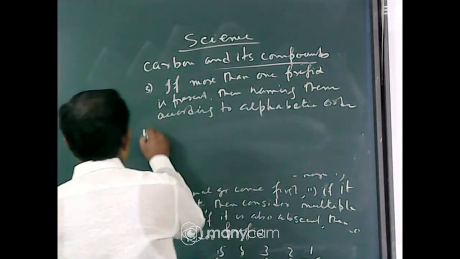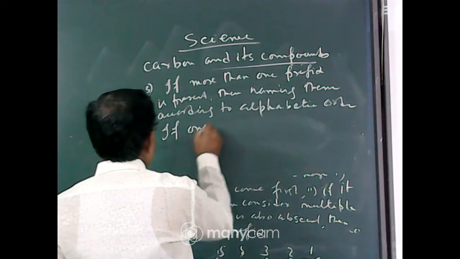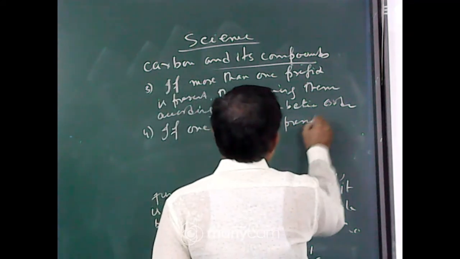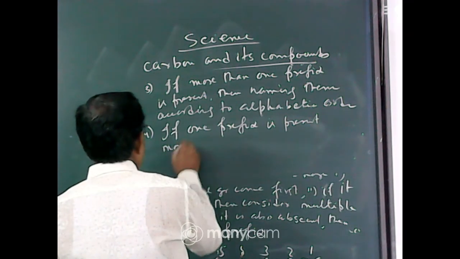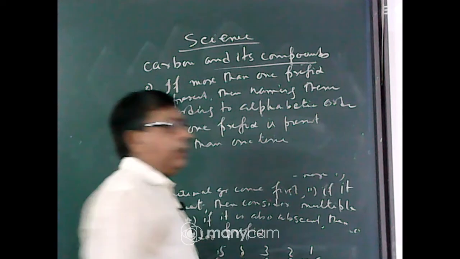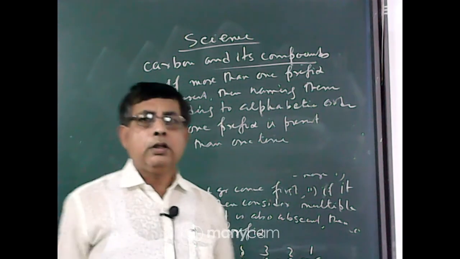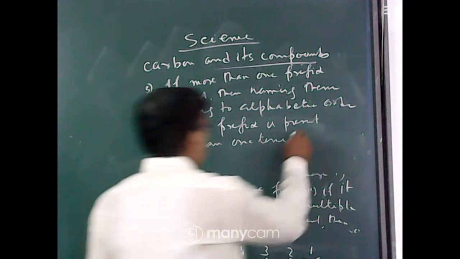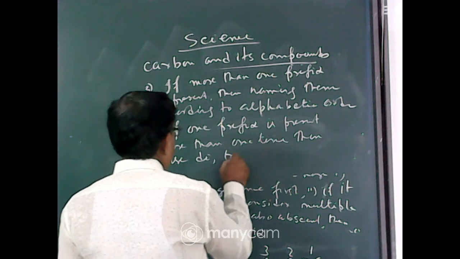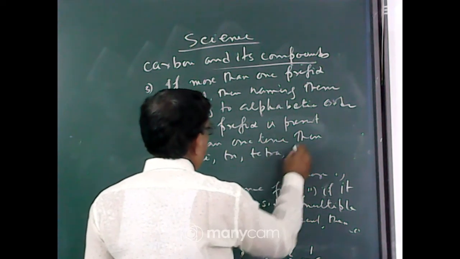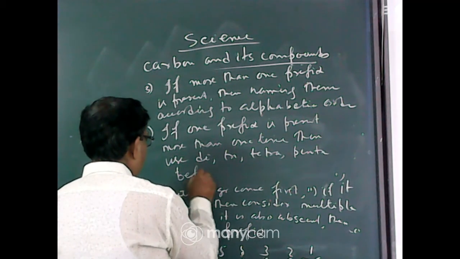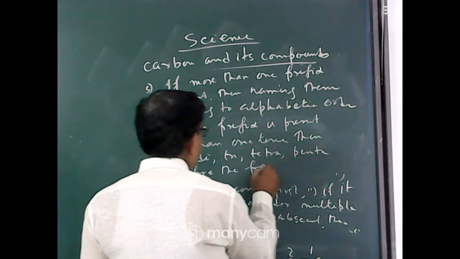Now fourth, if one prefix is present more than one time, say in a compound 3 bromine atoms are present, then you use tri; use di, tri, tetra, penta before the prefix.